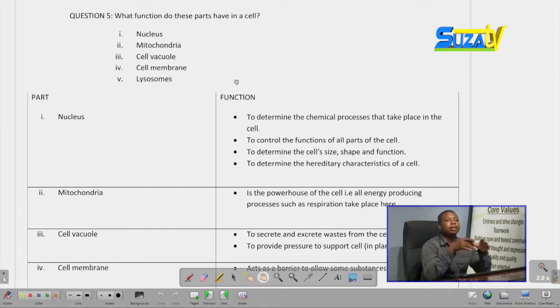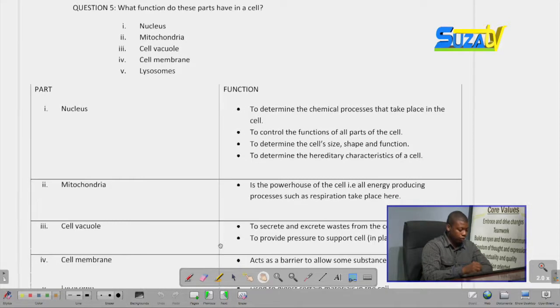You can mention it by taking one word and showing its functions, or by using a tabular method just like this. Beginning, we have the nucleus. We are asked, what job does a nucleus have in a cell? It can be a plant cell or an animal cell. Here, it does not matter which type of cell you are asked. What matters is saying the function of the cell. So, the function of the nucleus is first to determine the chemical processes.